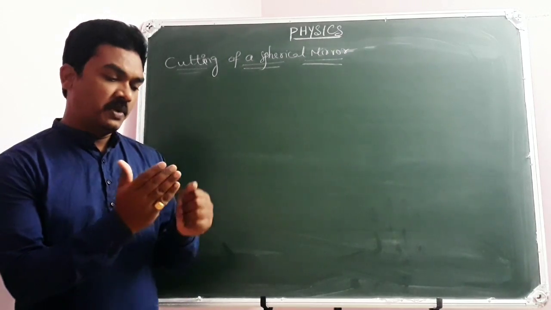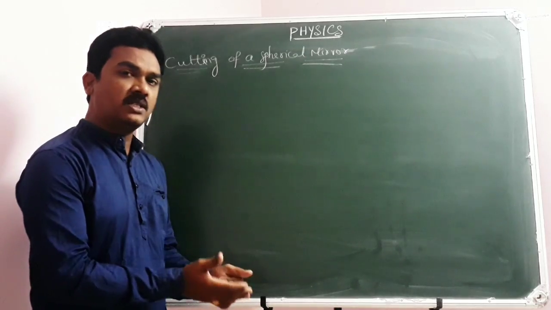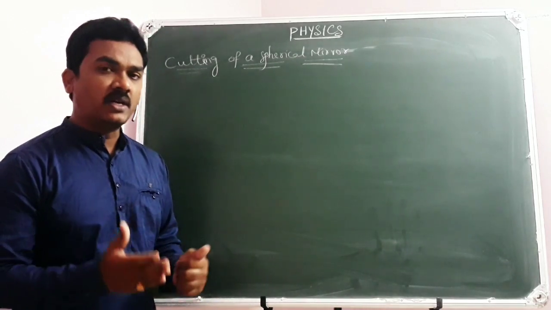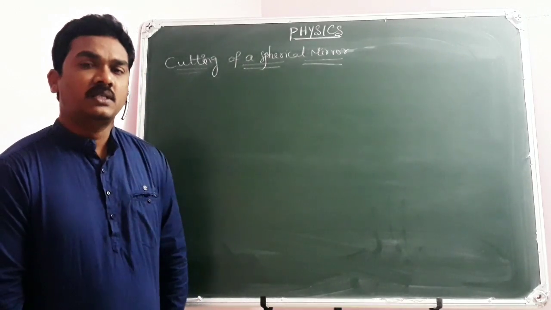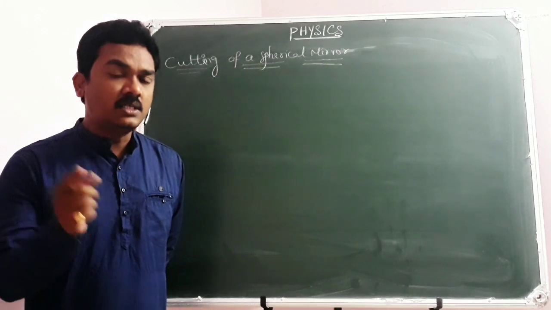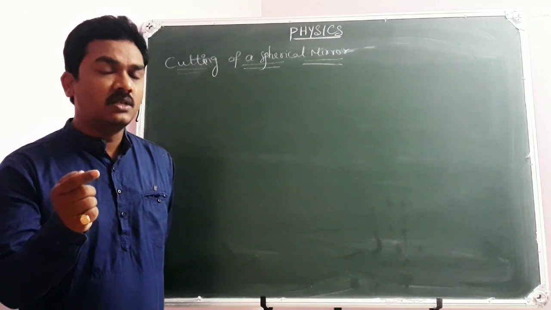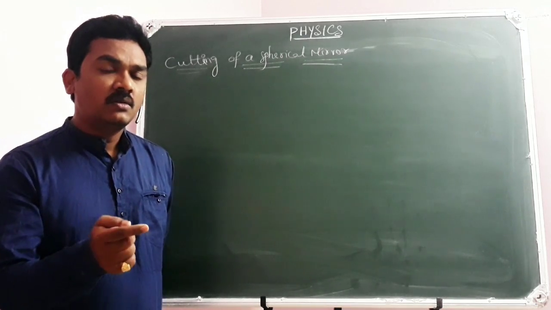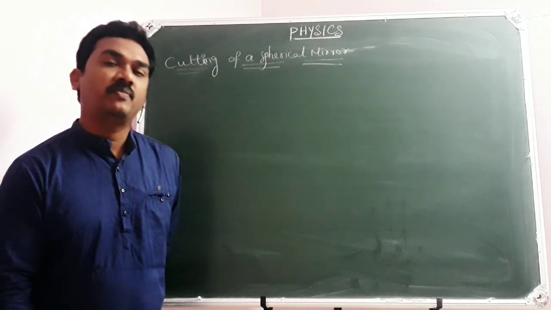The spherical mirror is placed in air, or the spherical mirror is taken to place in water, or the spherical mirror is placed in some other liquid. Wherever you place, its focal length remains the same, since its radius of curvature cannot be influenced when you have shifted from one medium to another medium.